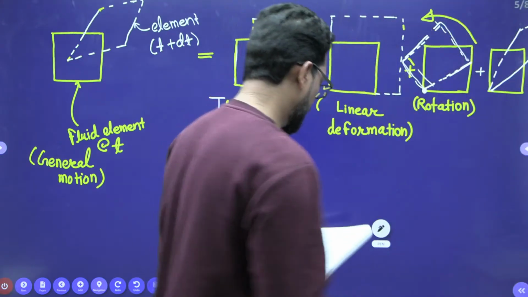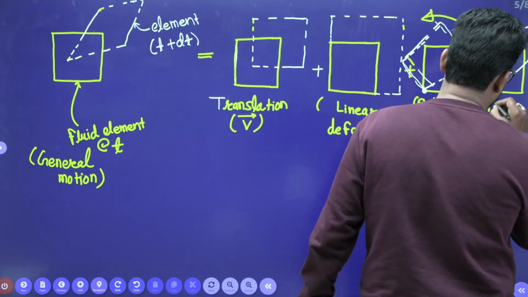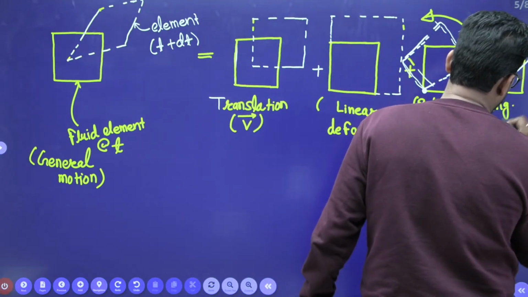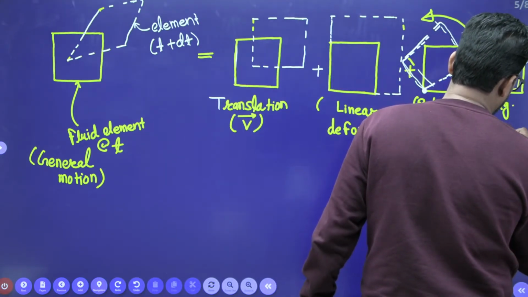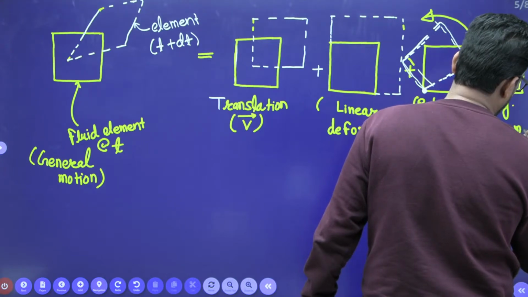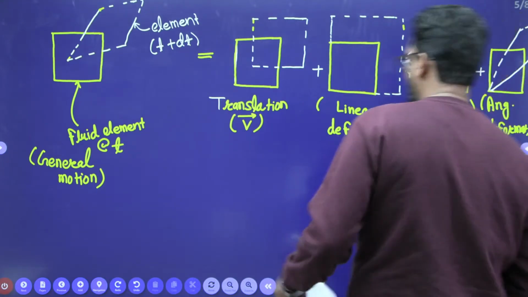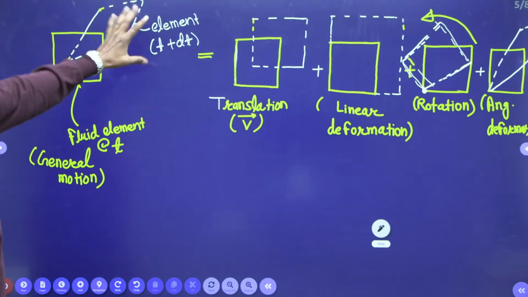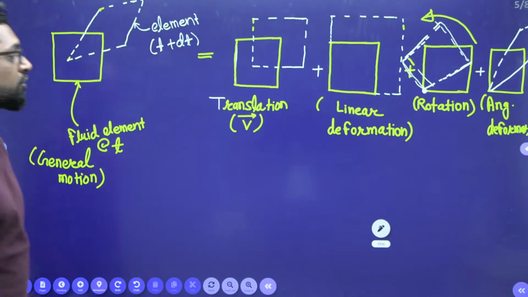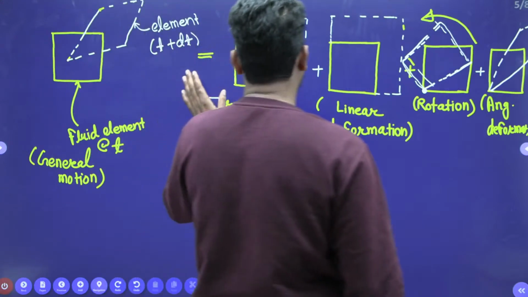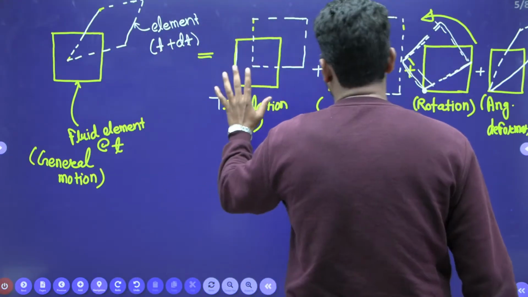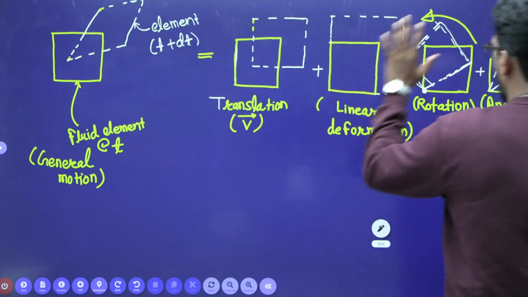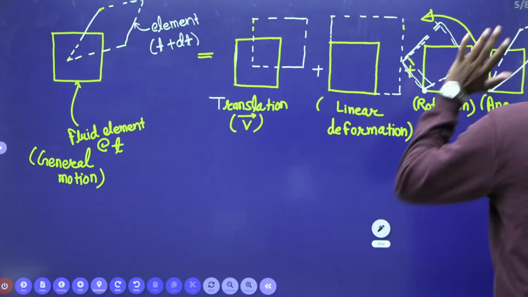This is the angular deformation. So beta, if a fluid element deforms like that after t plus delta t, the possibility is a combination of all these: translation plus linear deformation plus rotation plus angular deformation.